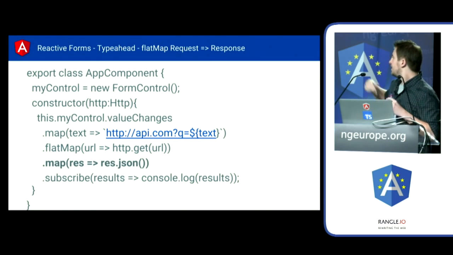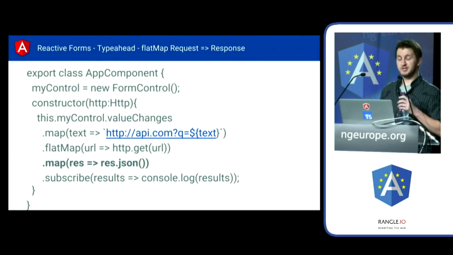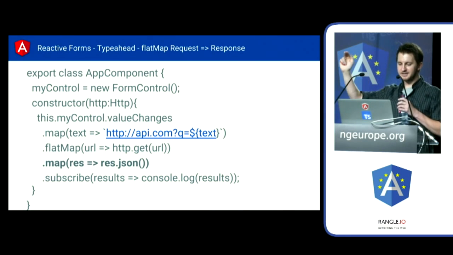And so the next step then is to actually get the response object. So HTTP returns to us a response observable. This response object has JSON on it. So again, top to bottom, we're getting the text, we're turning it into a URL, we're making a request with that, and we're getting a response out. Are you with me so far?